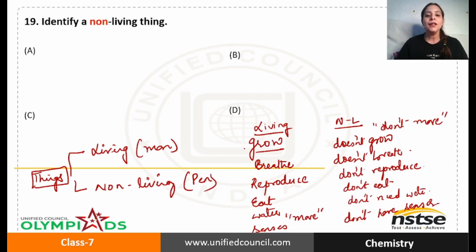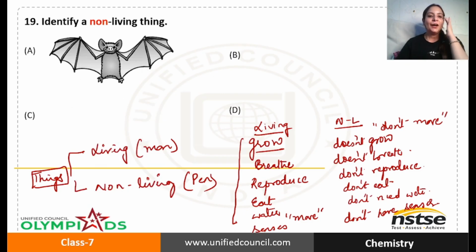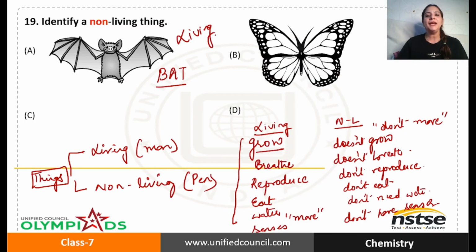So all those things which perform these tasks are living, and all of them which don't are non-living. Now we need to identify the non-living one, and I think you can do it right now. Option A is a bat. We know that a bat can grow, it breathes, it reproduces, so it is living. Option B is a butterfly.